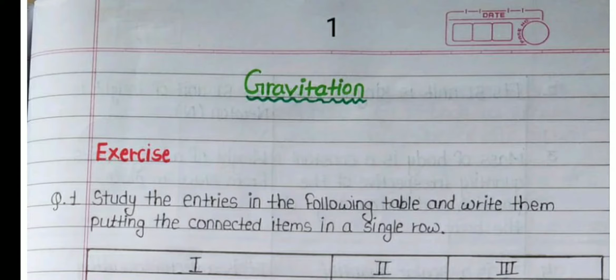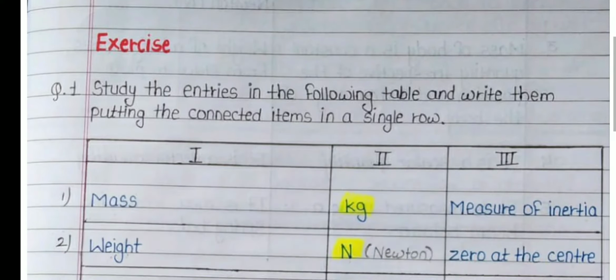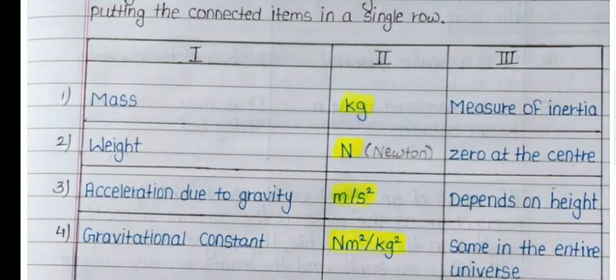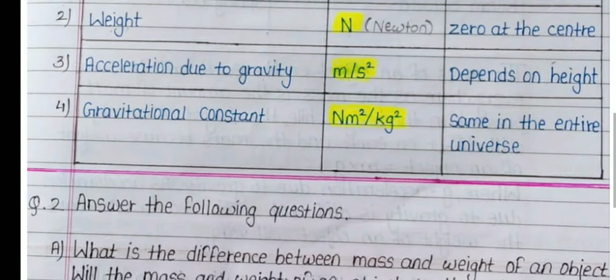Gravitation exercise. Question 1. Study the entries in the following table and write them putting the connected items in a single row. First, mass, kg, measure of inertia. Second, weight, N, 0 at the center. Third, acceleration due to gravity, meter per second square, depends on height. Fourth, gravitational constant, Nm square per kg square, same in the entire universe.